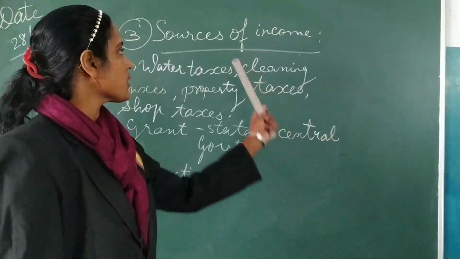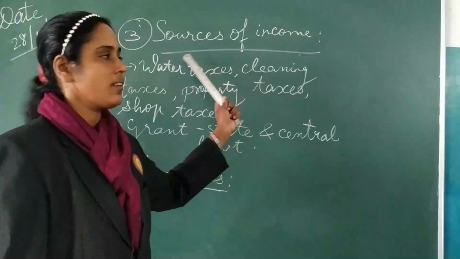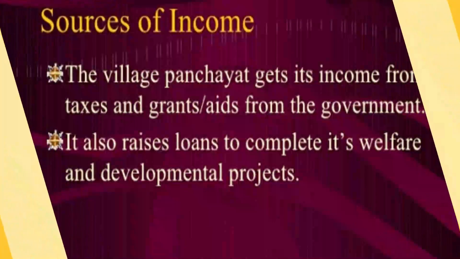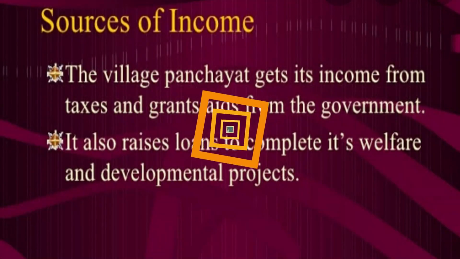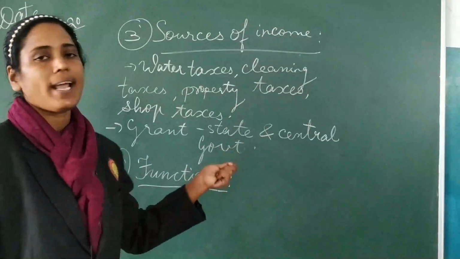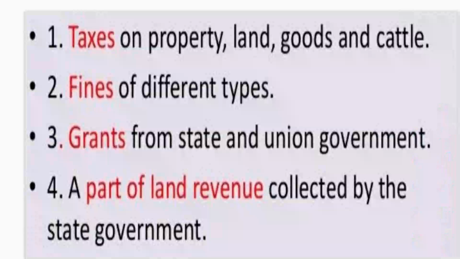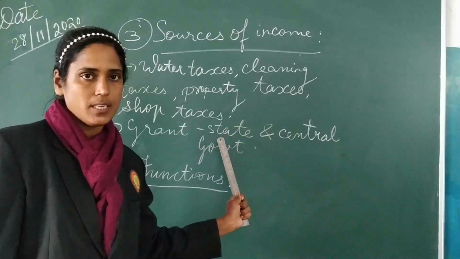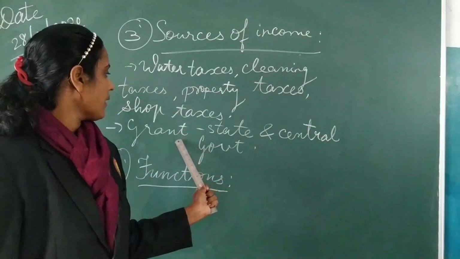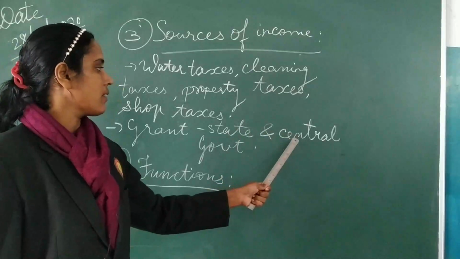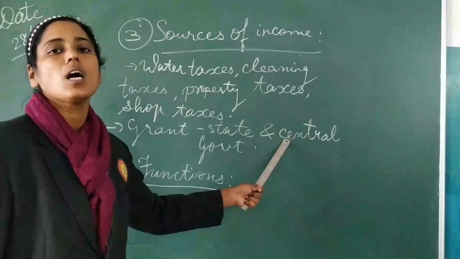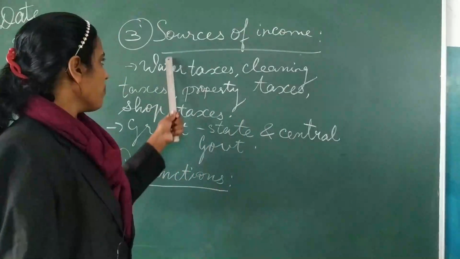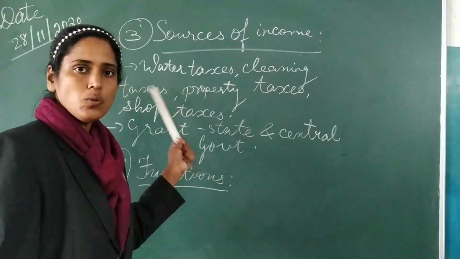Now let's see the sources of income of the Gram Panchayat. They get income from water taxes, cleaning taxes, property taxes, shop tax, etc. Different types of taxes are collected. Secondly, grant or money given, aid given by the state government and the central government. For example, in Gujarat, grant given by the state government of Gujarat and grant given by central government. Central government is the Union government of India. So they get money. Source of income are these 2 sources.